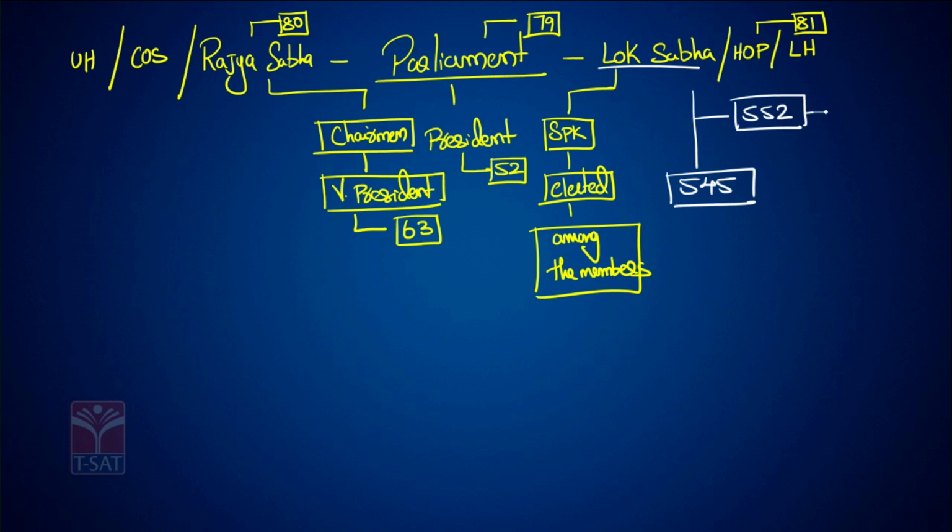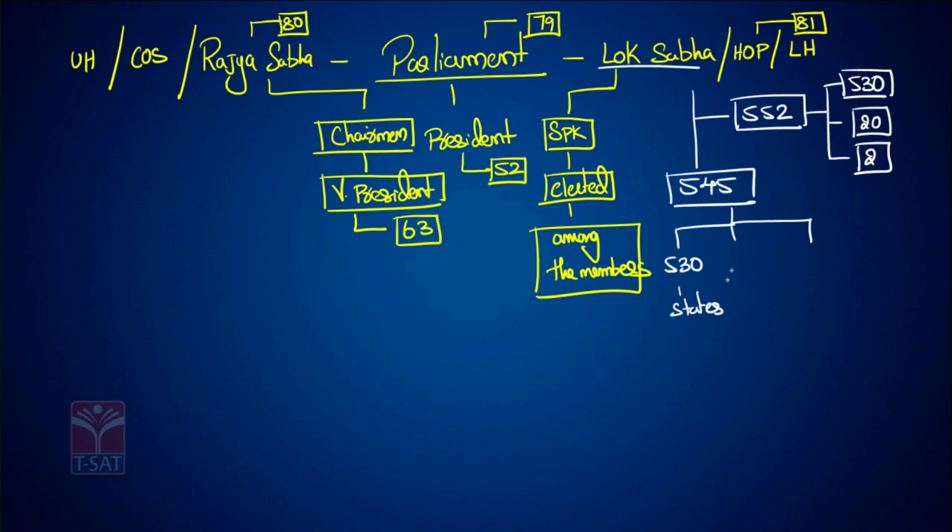Out of 552, 530 are from states, up to 20 from union territories, and 2 are from Anglo-Indian communities. Presently, 530 are from states, 13 are from union territories and 2 are from the Anglo-Indian community.